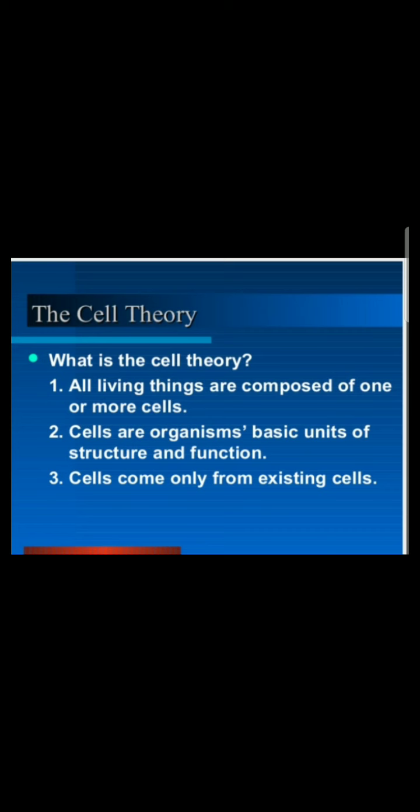And number three, an important point, is all new cells originate or come from existing ones. The first cell which is responsible for the formation of all organisms is the zygote. So basically the zygote divides and forms various types of cells and an organism forms. And throughout life, the cells divide and are responsible for the formation of new cells. This is the end of cell theory.